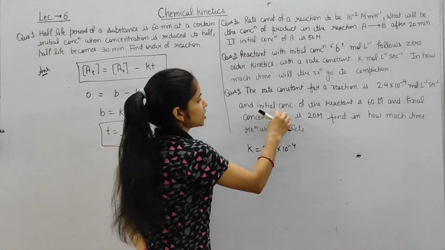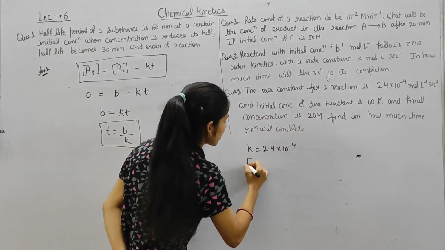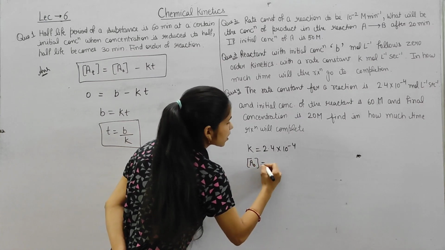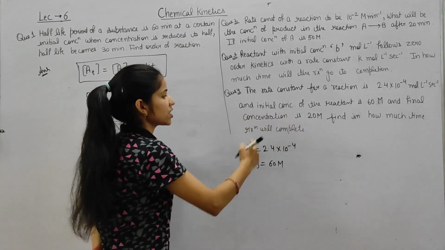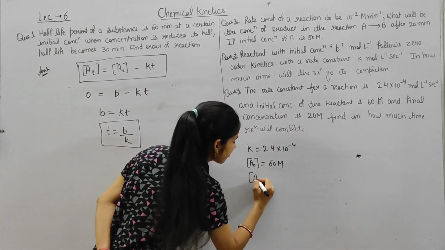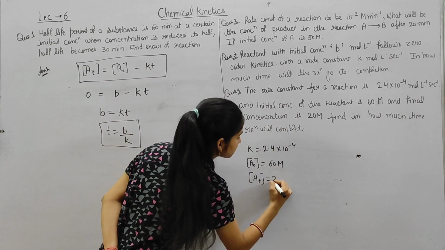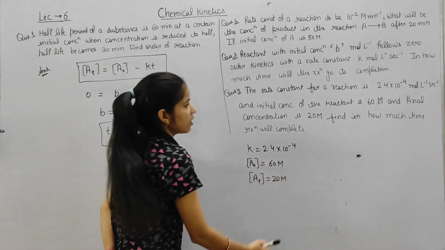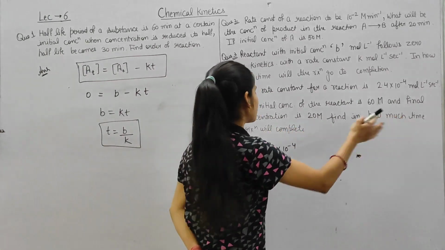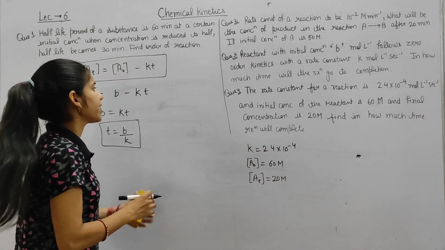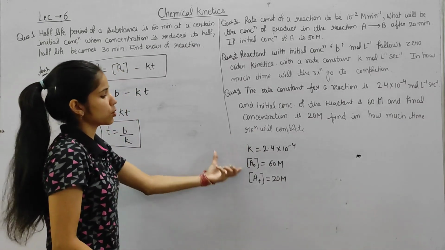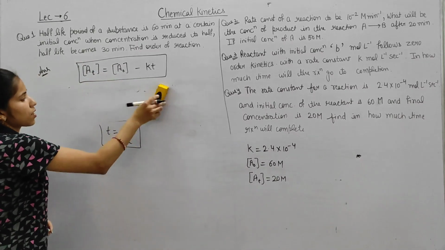Clear? In this, initial concentration is given. Initial concentration means that A naught is 60 molar. Final concentration is 20 molar. Means that final concentration A t is given 20 molar. We have to find out how much time the reaction takes. The completion time we have to find out. We have to simply put this value in this equation.